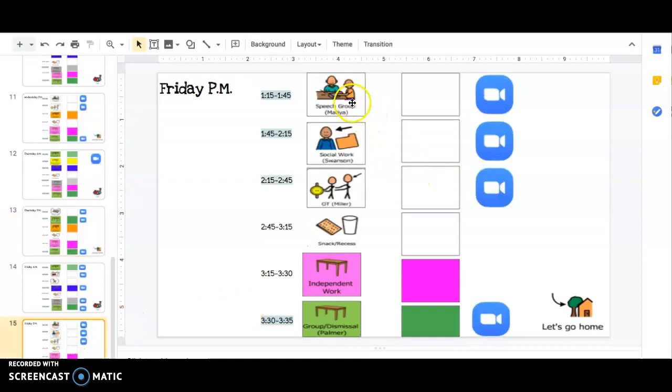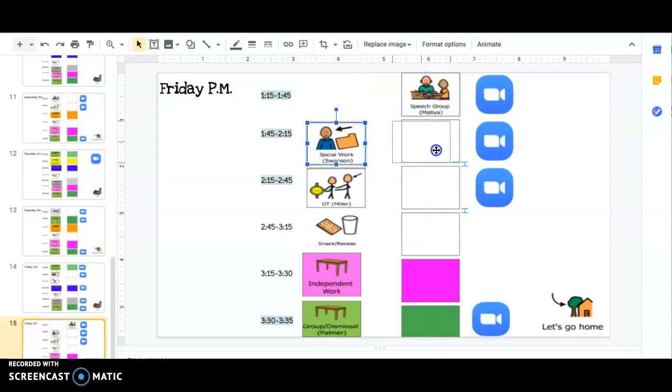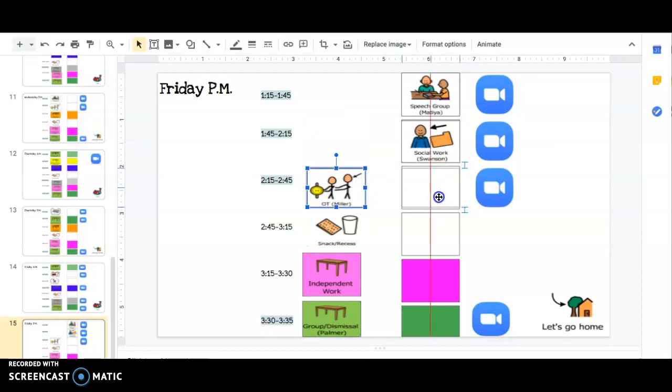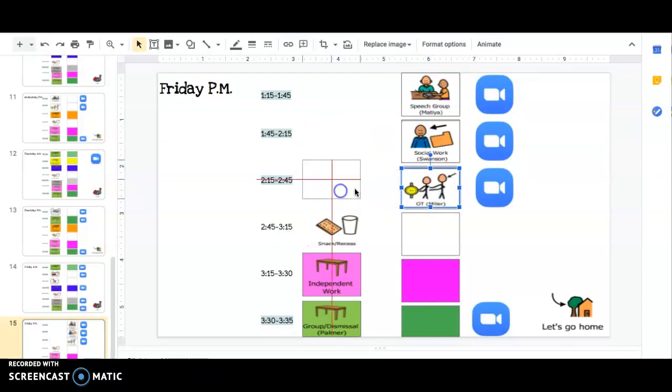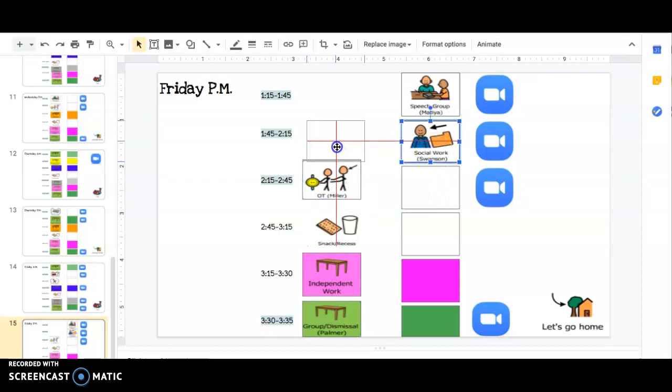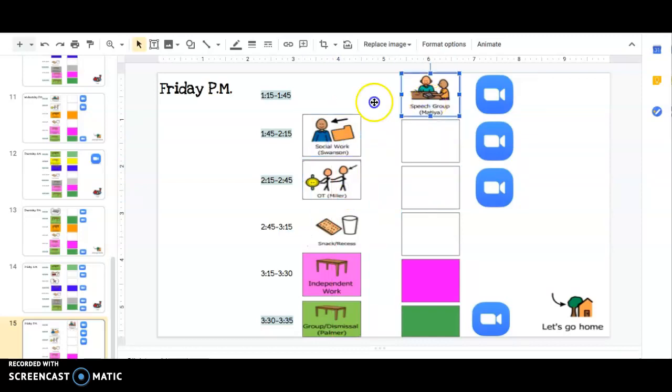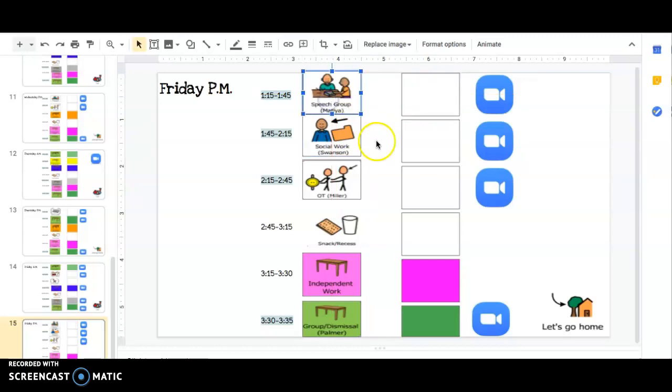At the end of a day, you will have your child's visuals, if you are practicing the transition activity, on the right side. Do not worry, our staff at the end of the day will make sure that they reset the visuals so that in the morning, your child's schedule is ready to go and they can use it again.